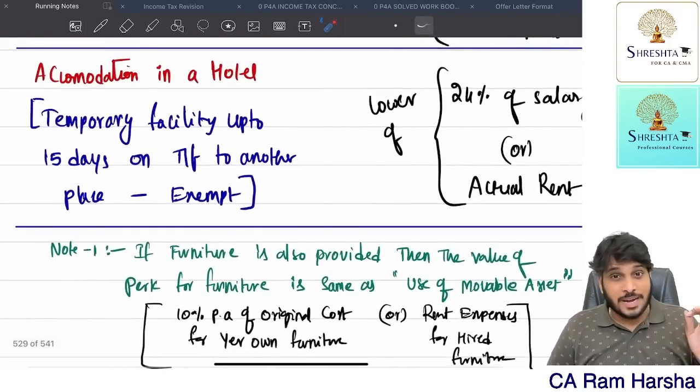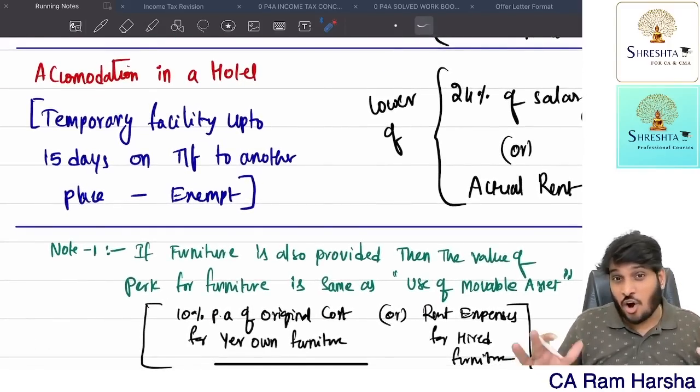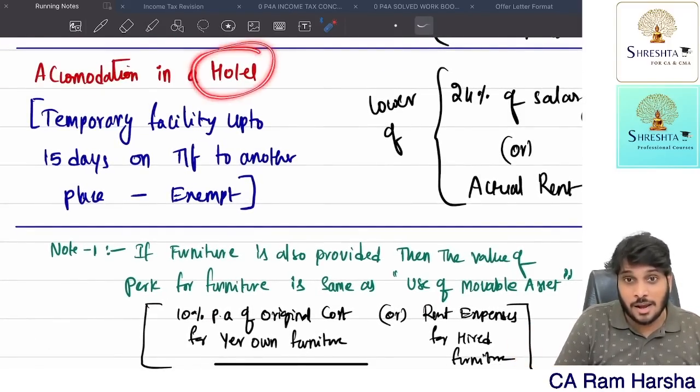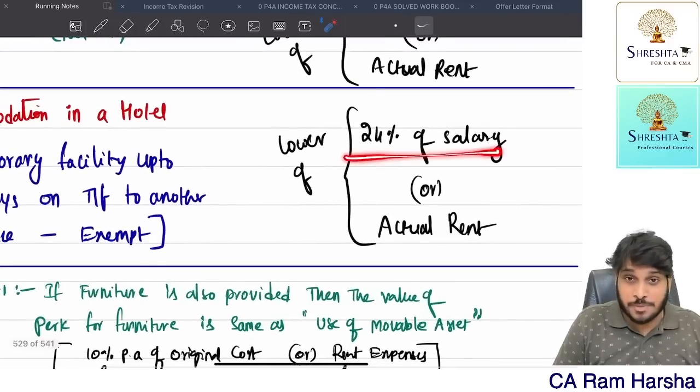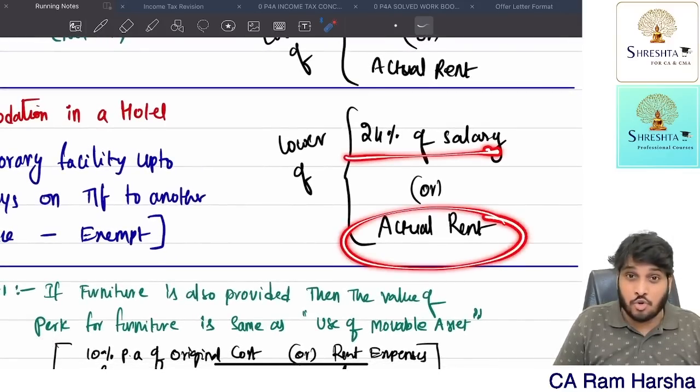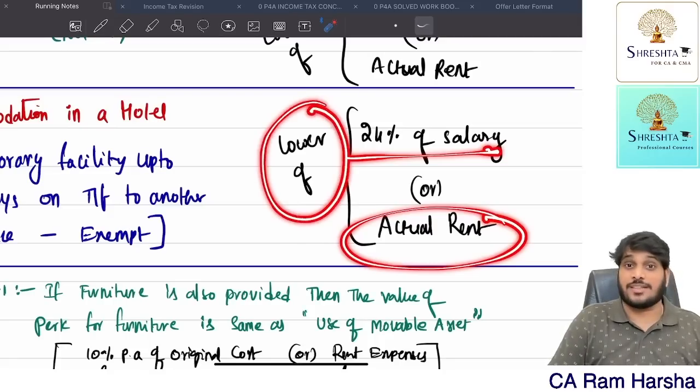Suppose the company is giving accommodation to the employee not in a rented premises but in a hotel. Then 24% of salary or the actual amount paid to the hotel, whichever is lower, that is the benefit.